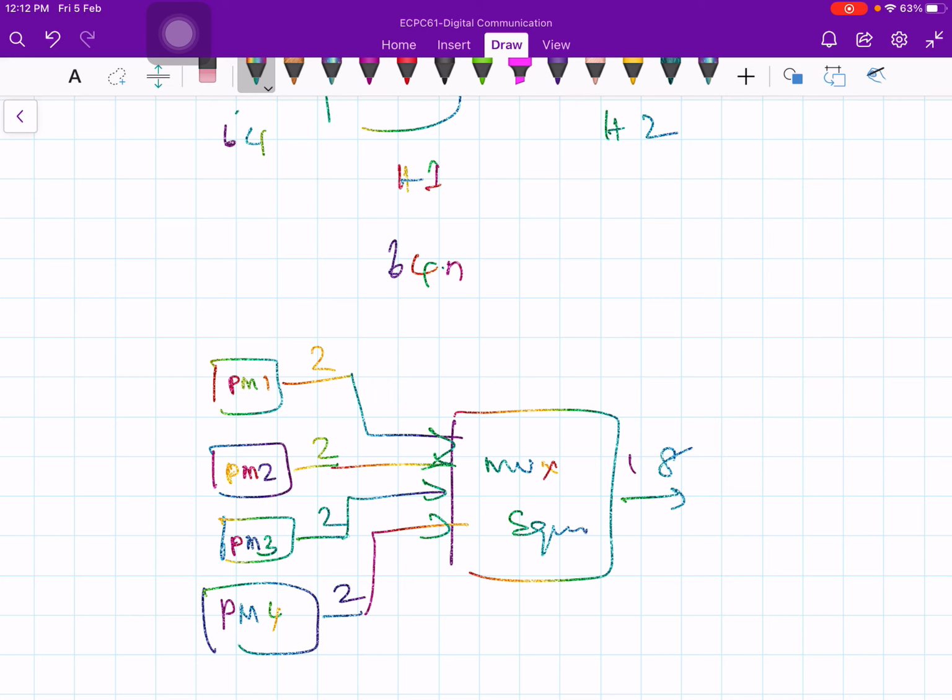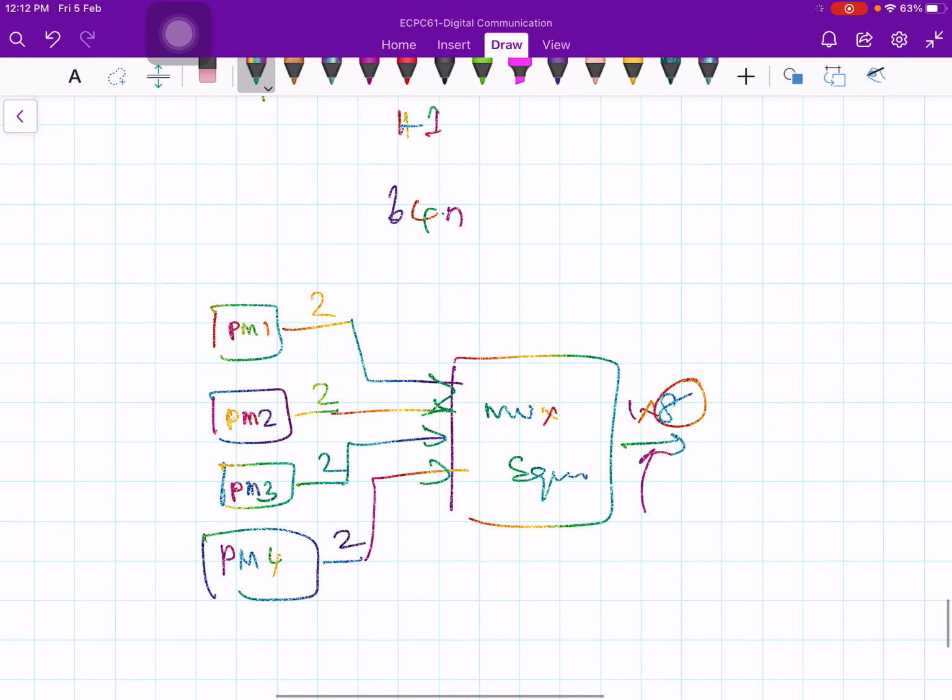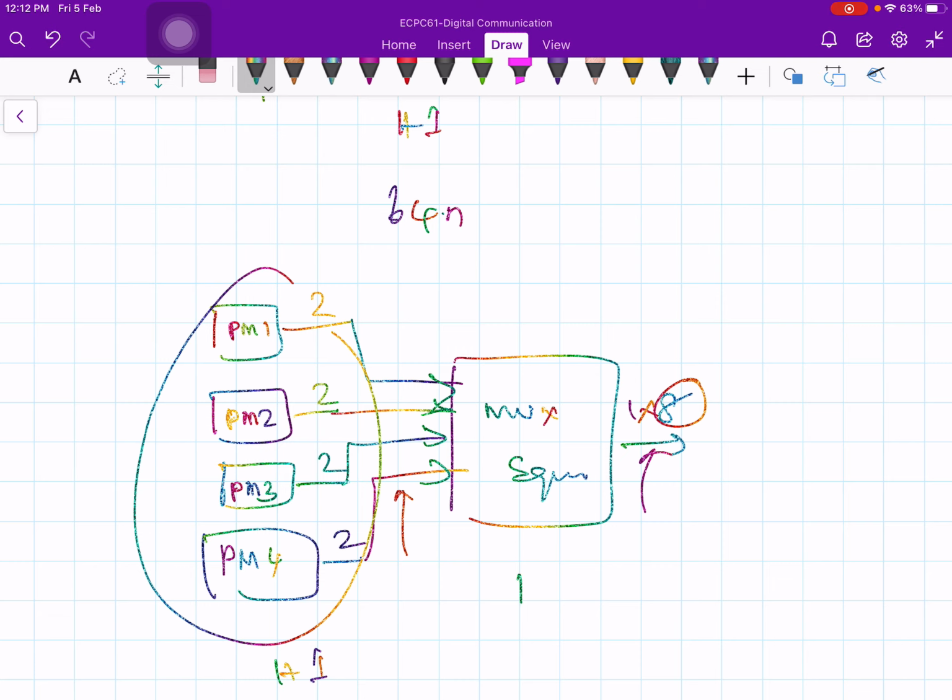So it is a single line with 8 Mbps. You can put 4 of these primary multiplexers, each with an output of 2 Mbps, into the next hierarchy. So this is hierarchy 1 and this is hierarchy 2, the next level of multiplexing, to produce a single line of 8 megabits per second.